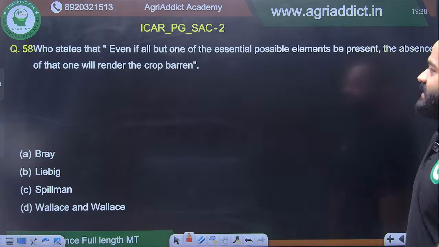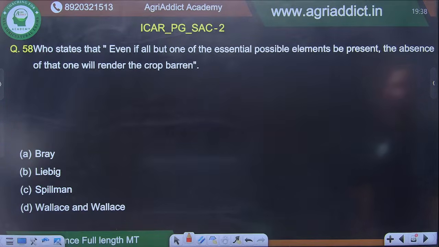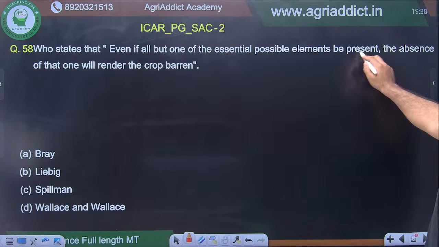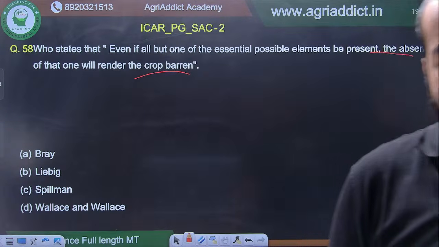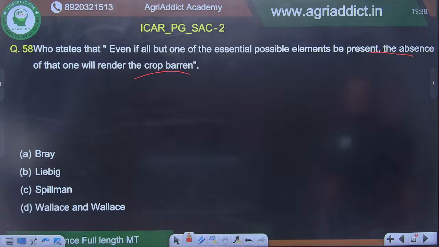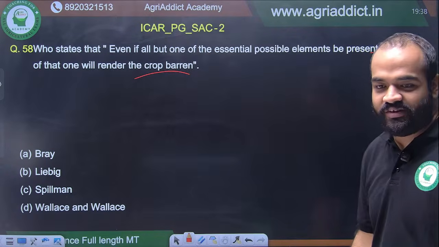Who states that even if all but one of the essential possible elements be present, the absence of that one will render the crop barren? This is a direct statement from the, whose law? Which law are we talking about?